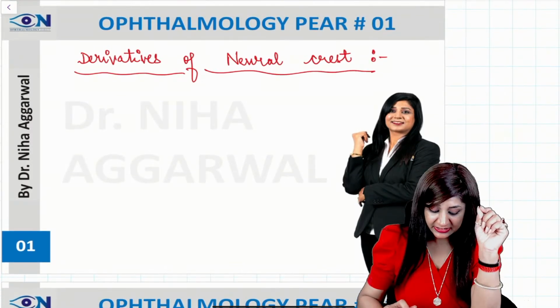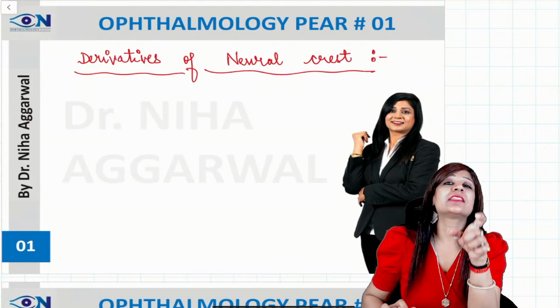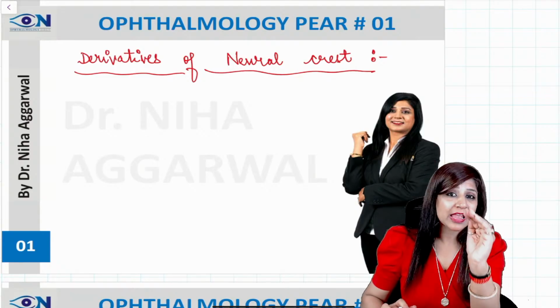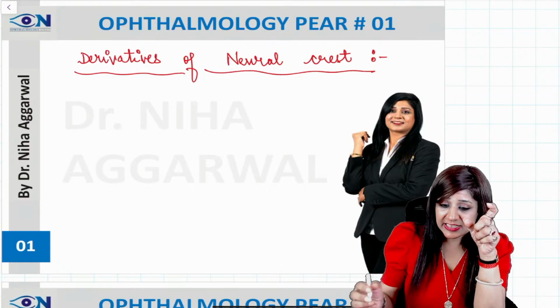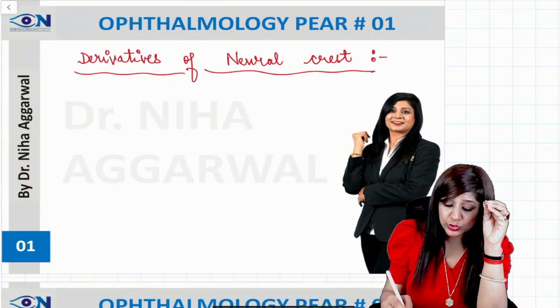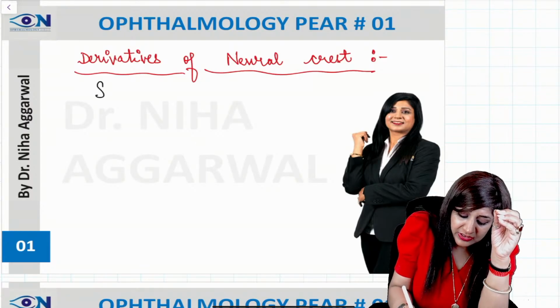So let's get started with pointer number one. Here I have just taken the derivatives of neural crest. Though all the derivatives are important, here I am precisely taking the derivatives of the neural crest which are most important. So neural crest, what are the things which are coming? One important thing is the sclera.